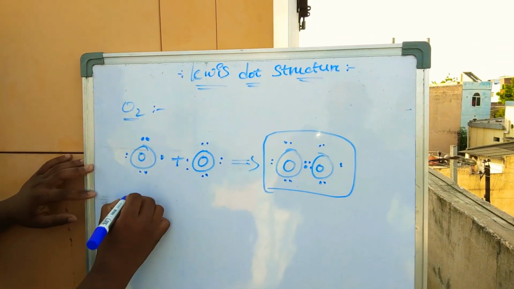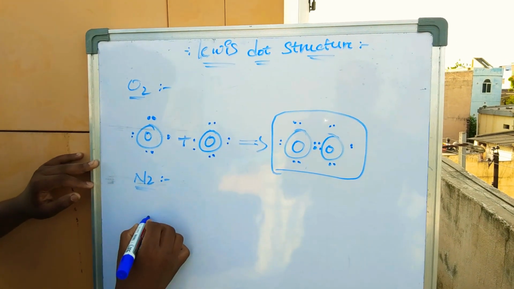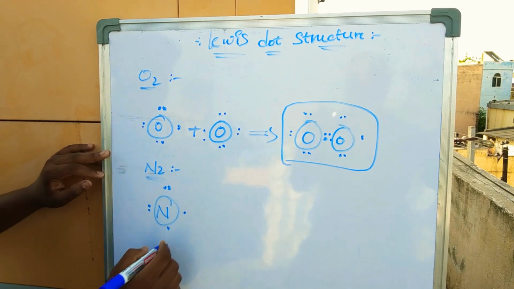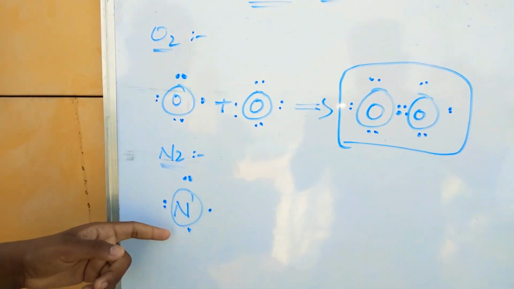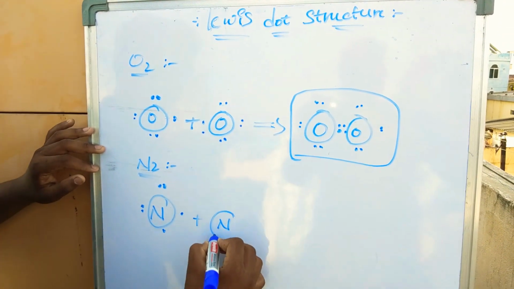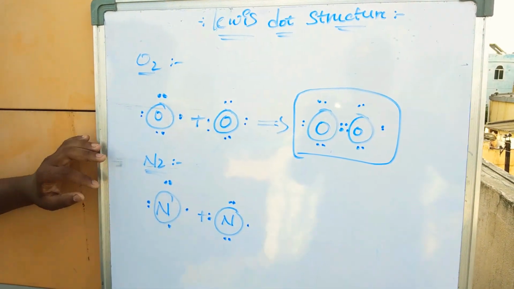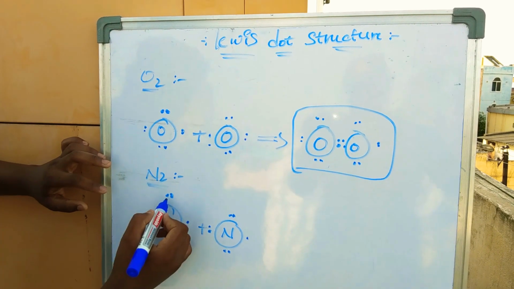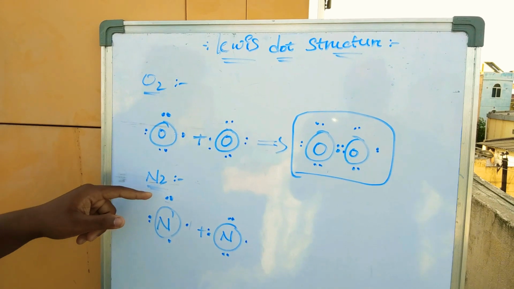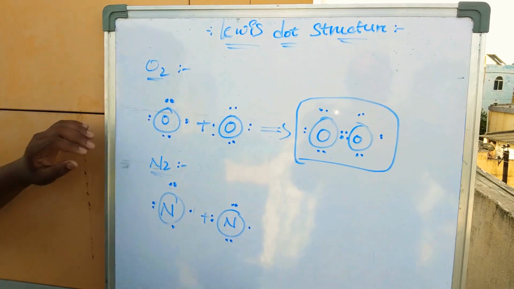And the next image is nitrogen. The electronic configuration is 1, 2, 3, 4, 5, 6. Its atomic number is 6. We are observing the atomic number in terms of electrons. By observing these valence electrons, we are observing the atomic number and the valence electrons.